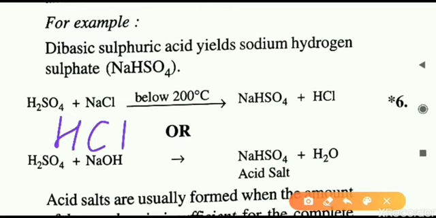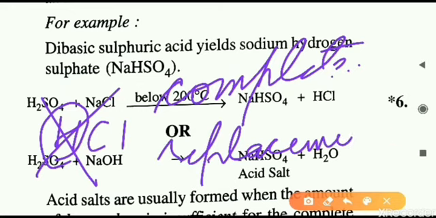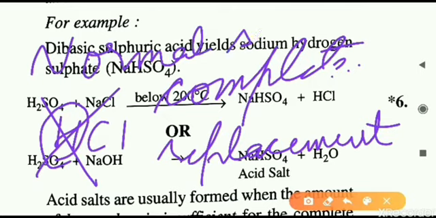The answer will be no, it is not possible. Why is it not possible? If we react this HCl with any substance, only one hydrogen is there, and if it is lost, then no other hydrogen is left. So all the hydrogen is replaced, and that will lead to complete replacement. Complete replacement takes place in the case of normal salt. So HCl can produce which type of salt? Only and only normal salt.